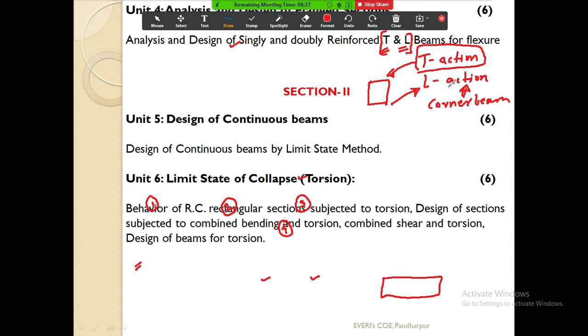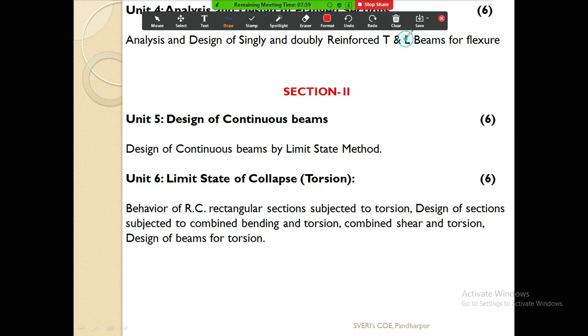We are going to analyze and design singly and doubly reinforced rectangular beams. And in unit number 4 we are going to design T and L beams, but be clear that these beams are rectangular beams, so the cross section of these beams is rectangular only. But these two types of action get developed in the beam, T action and L action. There are many factors based upon which these two actions get developed in the beam. So accordingly, we will name these beams as T beam and L beam. I hope I am clear now.